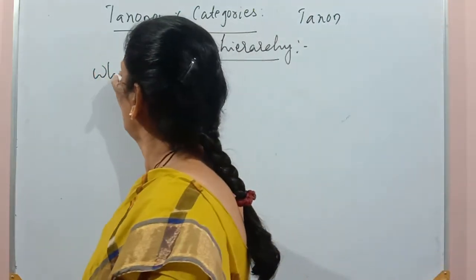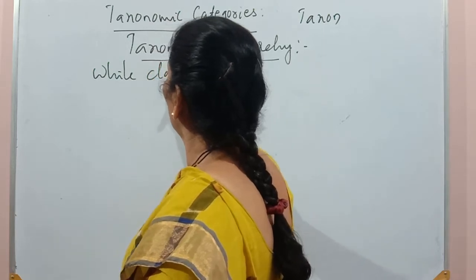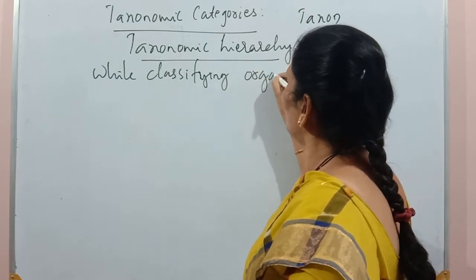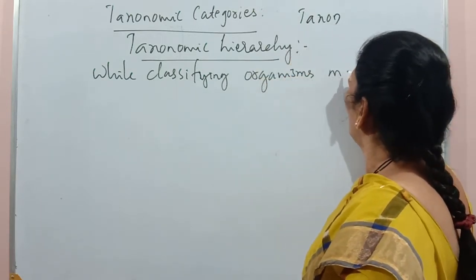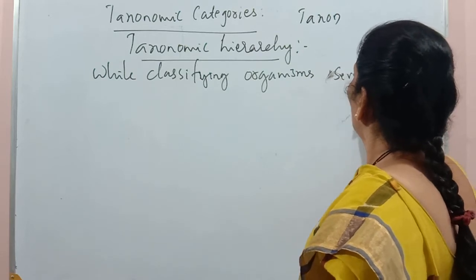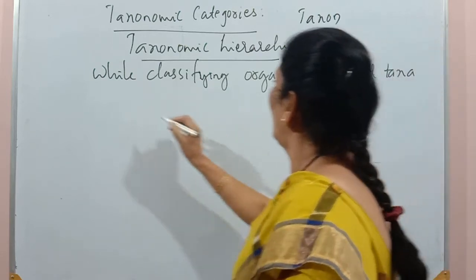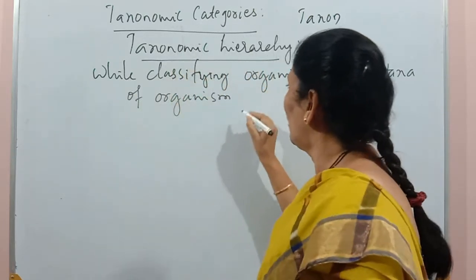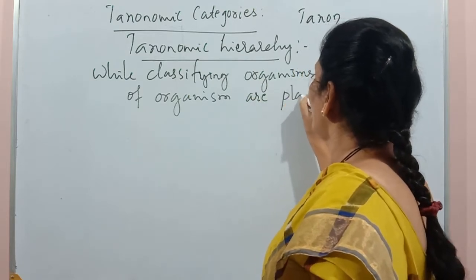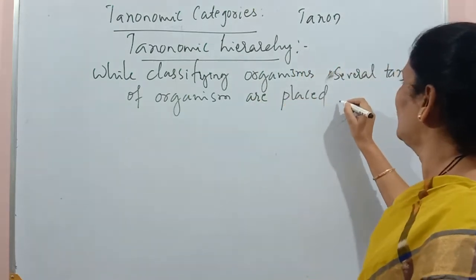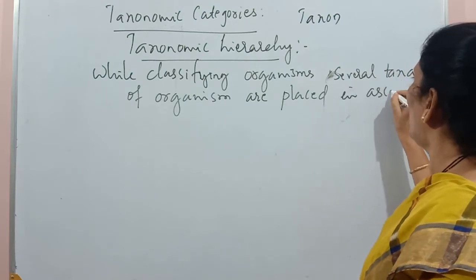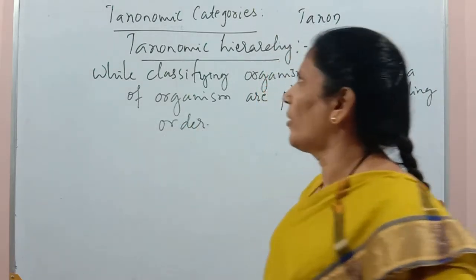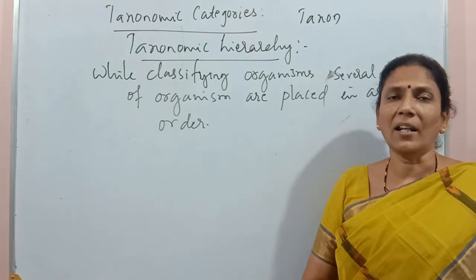While classifying organisms, several taxa of organisms are placed or arranged in ascending order. Arrangement in ascending order is called the taxonomic hierarchy.